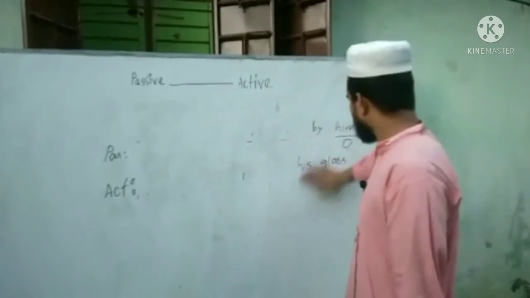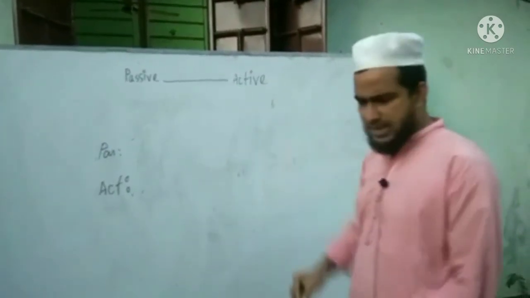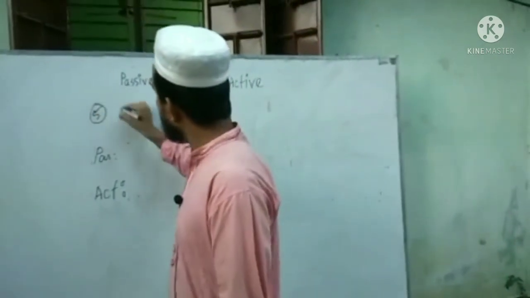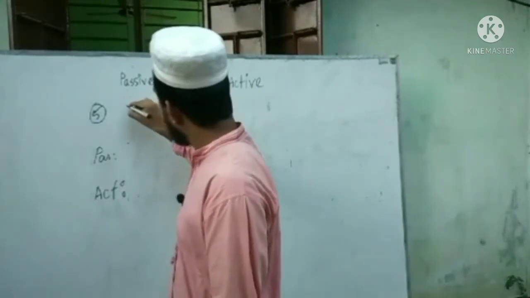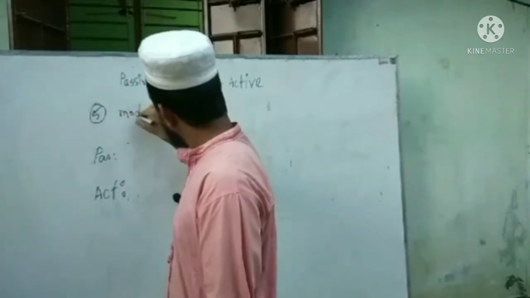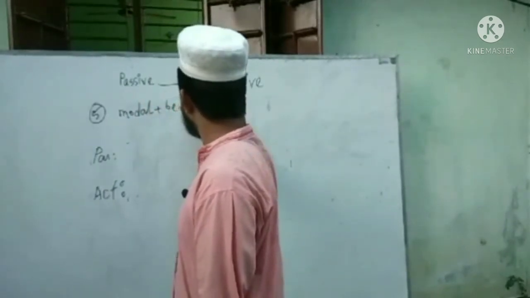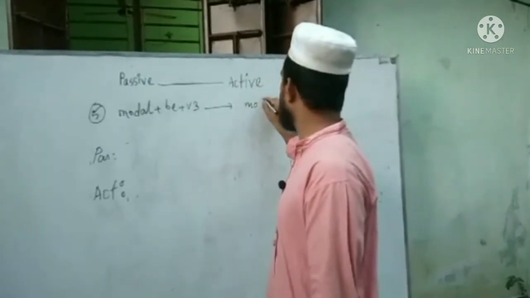This is, if there is any modal auxiliary, rule number 5, if there is any modal plus be plus verb 3, that will be changed into modal plus verb 1.